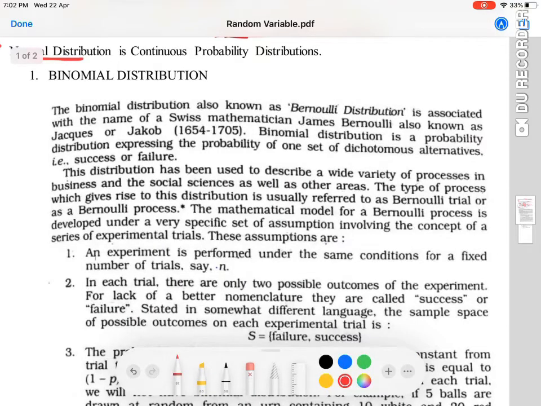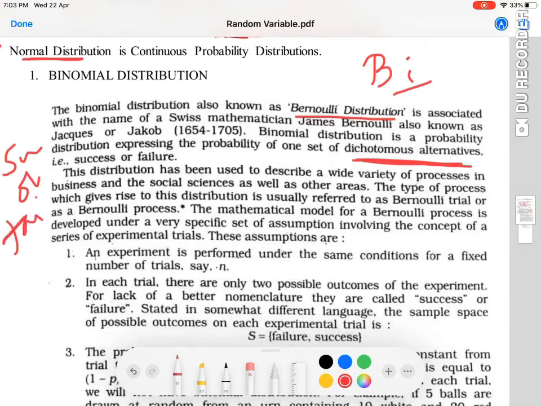Okay, next let us see binomial distribution. Binomial distribution is also known as Bernoulli distribution, because it was given by a person named James Bernoulli. Hence it is also called binomial distribution. Bi means two, right? So why do we call it binomial distribution? Because it has dichotomous alternatives. Dichotomous means two. It can either take success or failure. There is no other outcome. The outcome should be expressed in terms of success and failure only. We cannot have multiple outcomes.